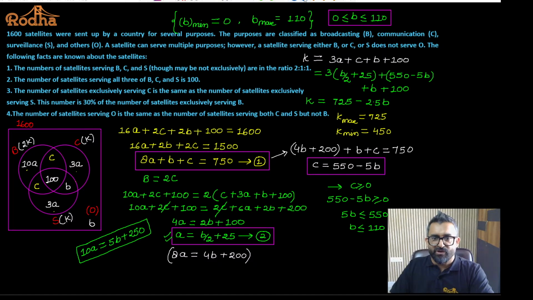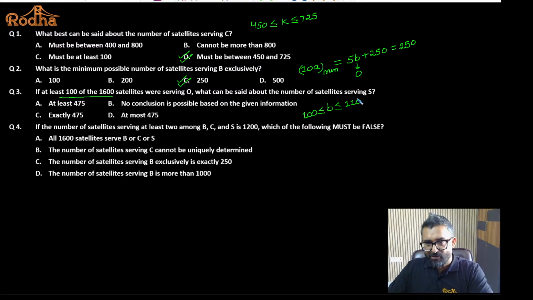Okay. So what is the value of K? Again, the value of K is 725 minus 2.5B. Fine. We have to find out the value of K. If I put the value of B as 100, what will K be in that case?